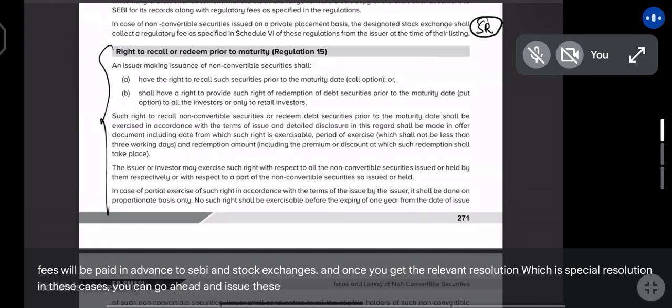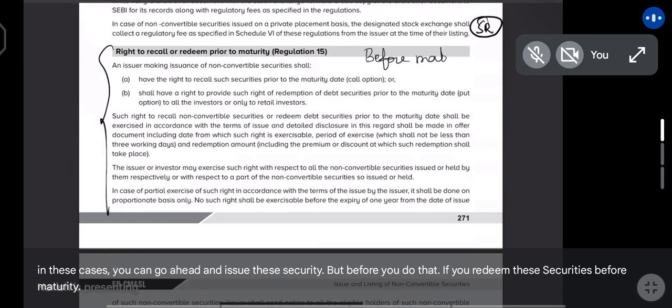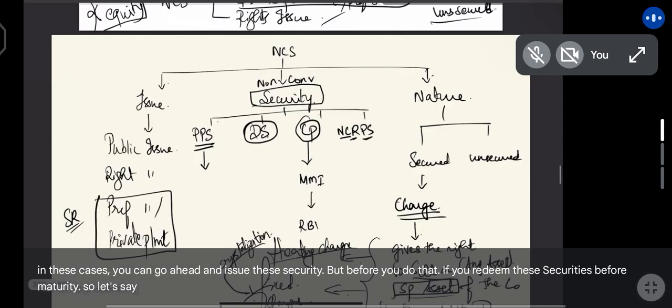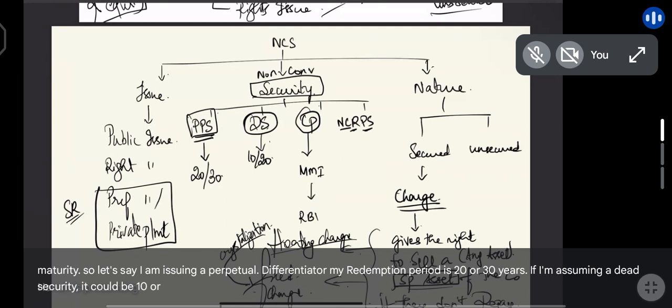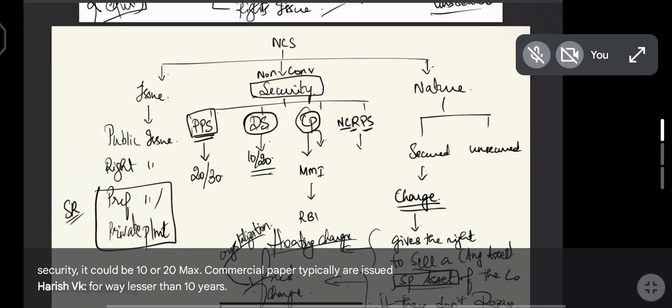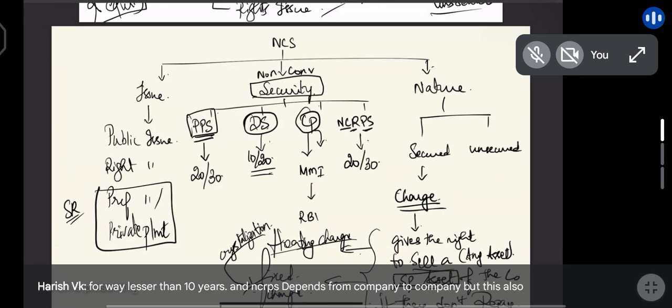But before you do that, consider if you redeem these securities before maturity. Let's say I am issuing a perpetual preference share, my redemption period is 20 or 30 years. If I'm issuing a debt security, it could be 10 or 20 max. Commercial paper typically are issued for way lesser than 10 years. And NCRPS depends from company to company, but this also cannot exceed 20 to 30 years maturity.